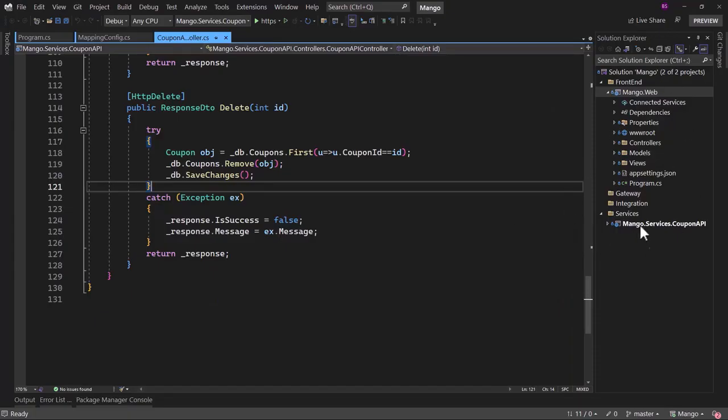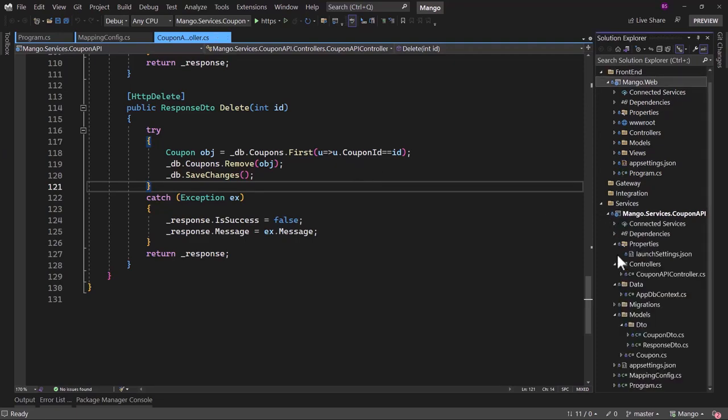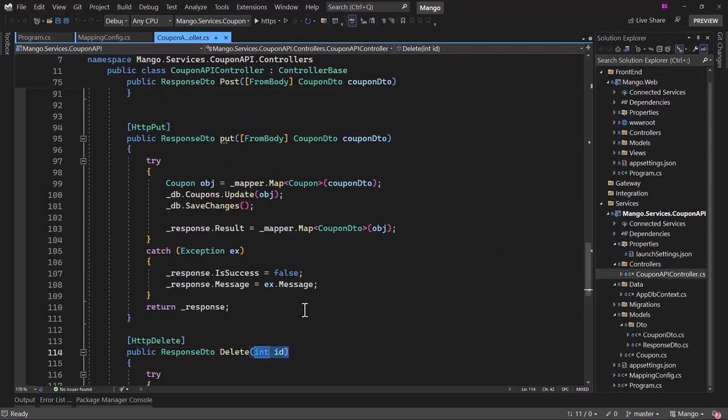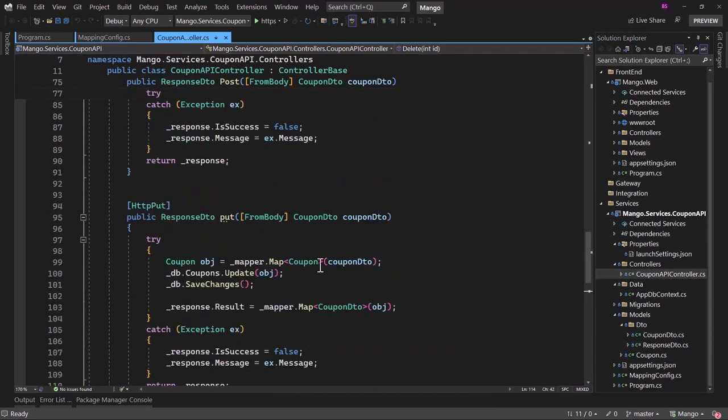We want to consume our API in the web project. But when we consume any API, we typically have to write a few things, like what is the type: is it a get, post, put, or delete? And then we have to specify the URL along with some data if you are posting some record. Like in the coupon API here, you can see sometimes we can pass the ID in the URL, but sometimes we have to pass the object in the body.